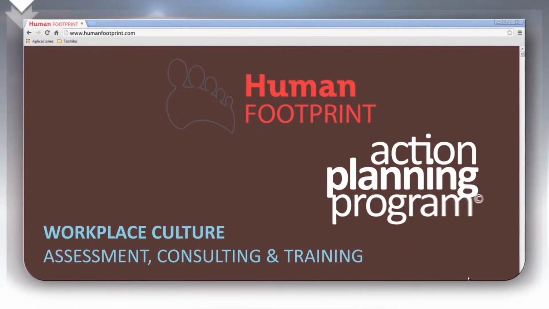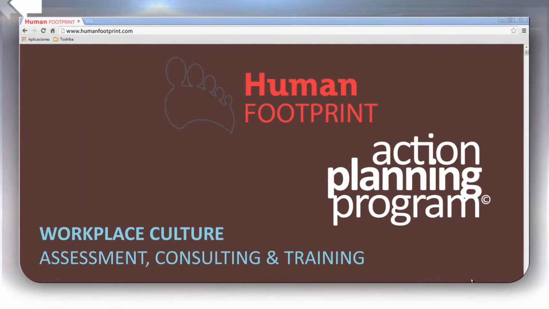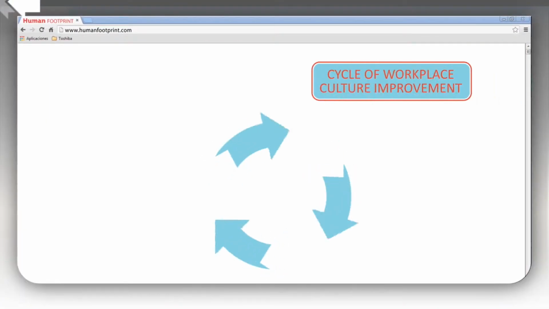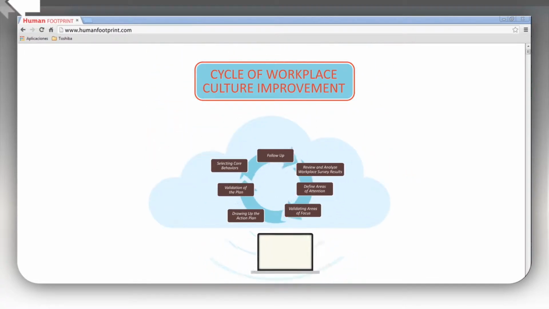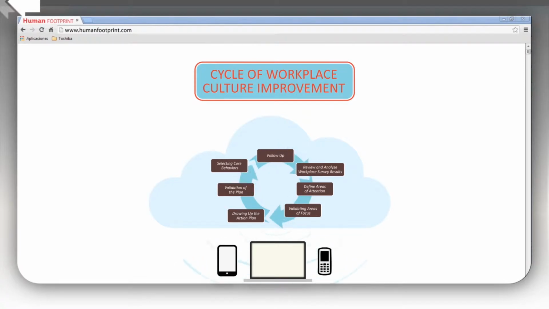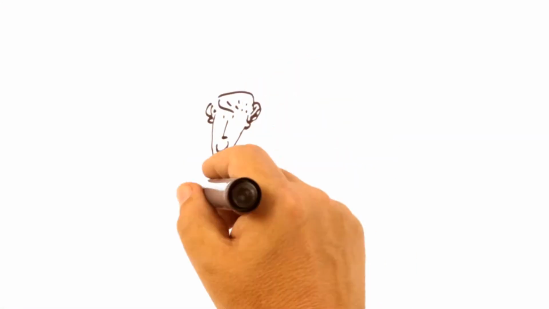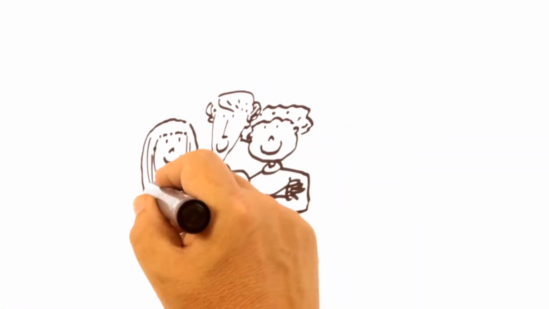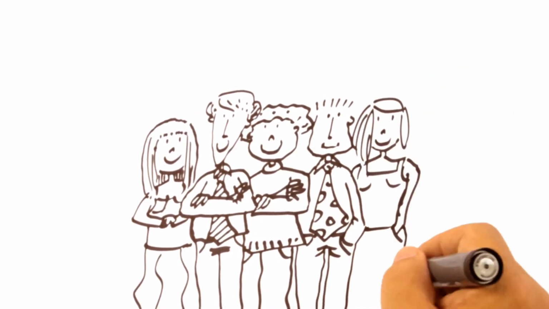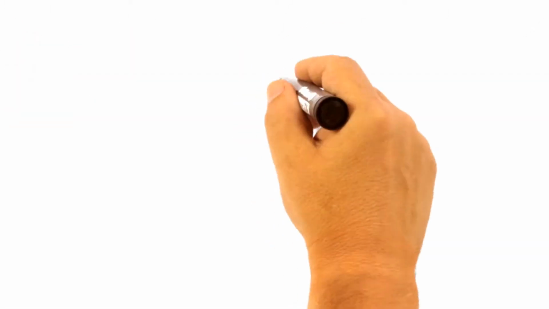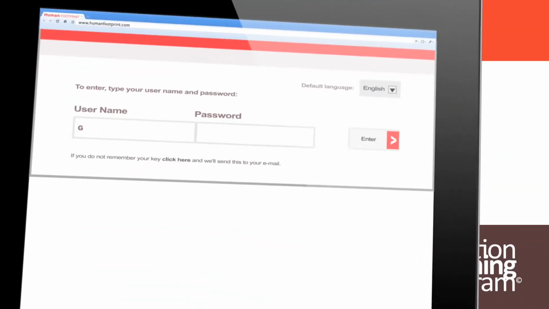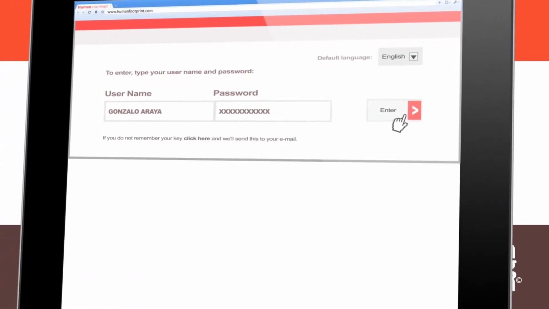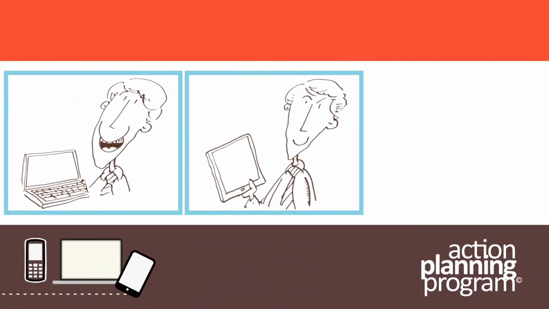Welcome to the Action Planning Program, a practical tool that helps you achieve your workplace improvement plan. The Action Planning Improvement Plan has 7 stages or steps and is simple to use and follow. It's always online, accessible from anywhere or any device, and doesn't take up much time. With the Action Planning Program, you'll create a united, committed, innovative, and productive work environment. We'll help you become a better leader, a better manager, a better boss. It's just a click away. To start, you only need a computer, a tablet, or smartphone.